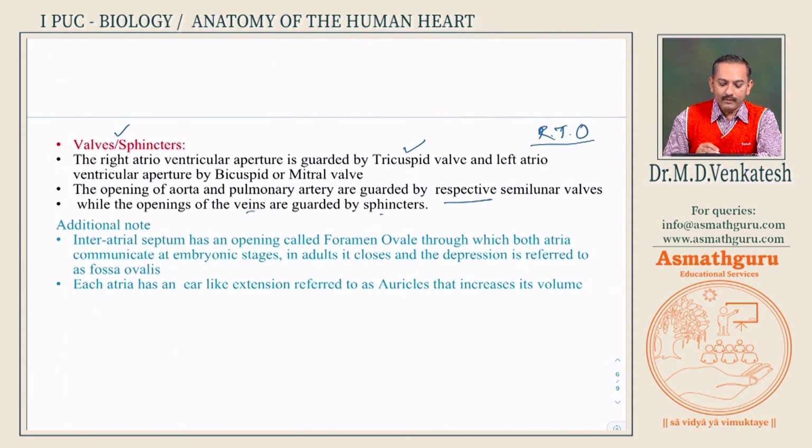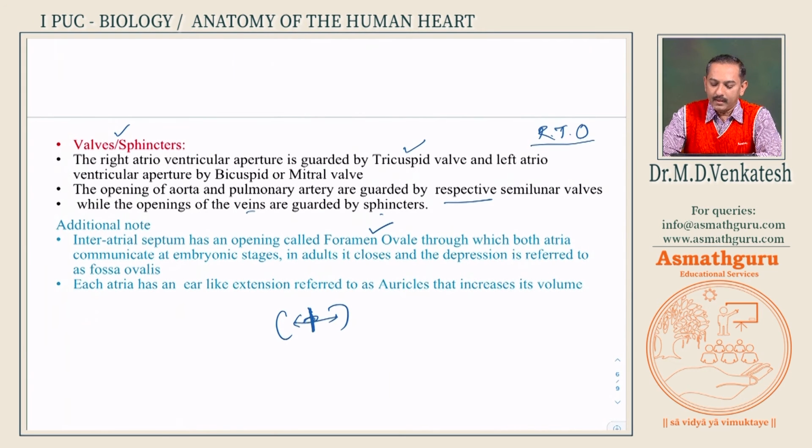One important additional note: in the embryonic stage, that is, while in the mother's womb until birth, the septum between the right and left atria, called the inter-atrial septum, will have a small opening, a hole, that is called the foramen ovale. Now this is very important for communication. Why it is there? We don't know.